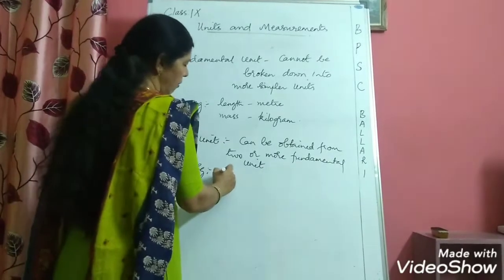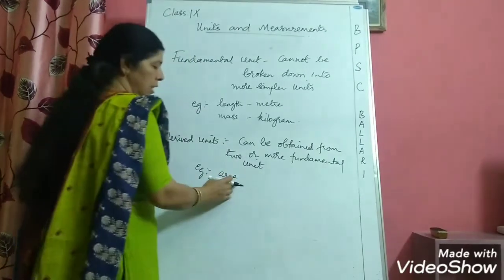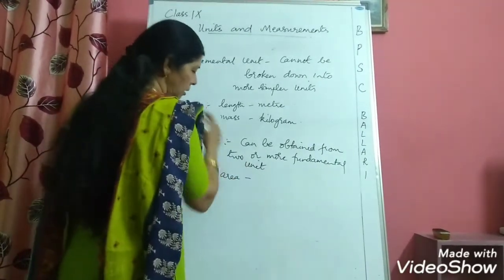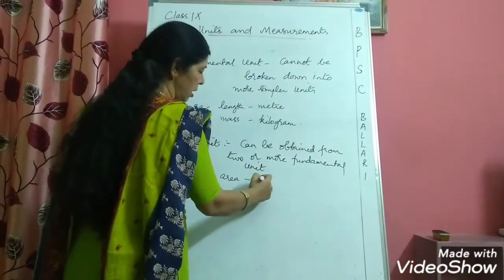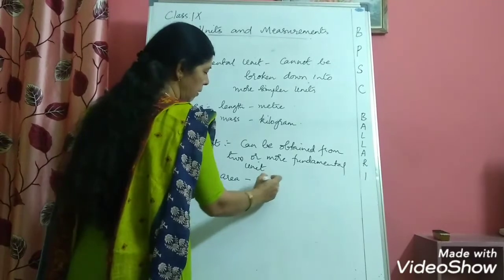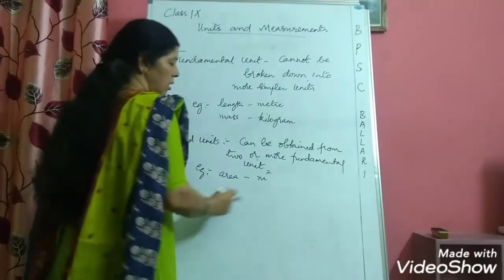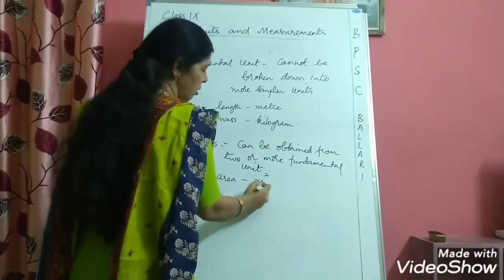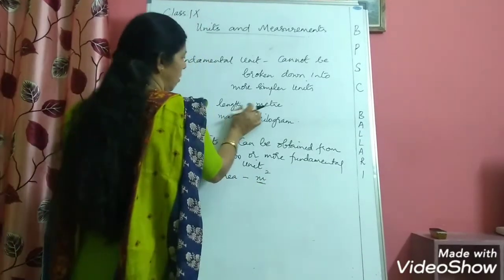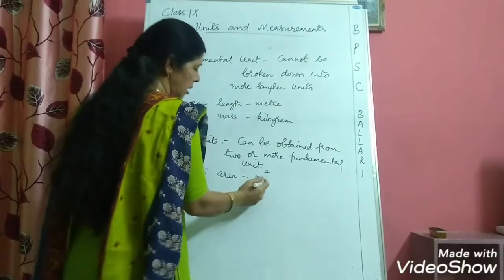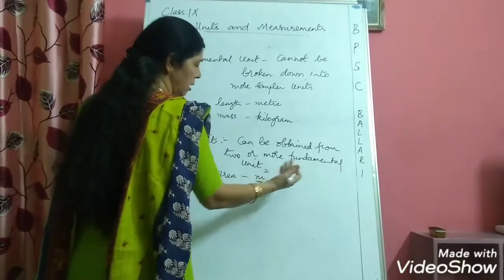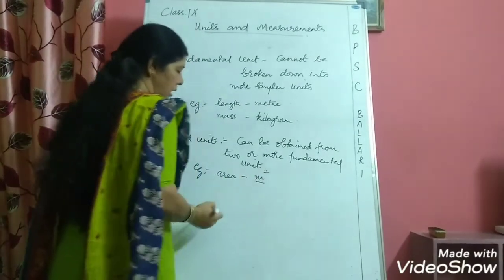Example, you have area, a physical quantity. How will you measure area? What is the unit we use to measure area? It is square meter, meter square. So here meter square means you use the fundamental unit, that is the physical quantity length, that is meter. When you multiply meter by meter, then you will get area.